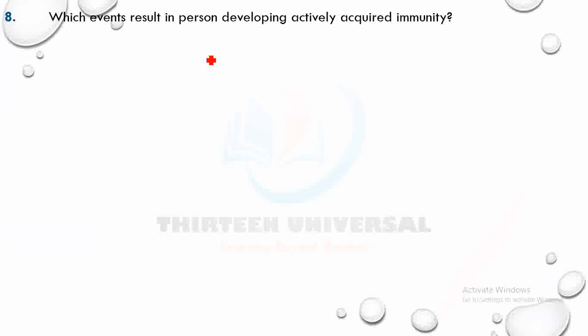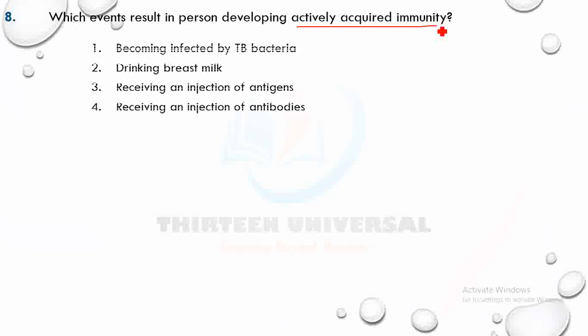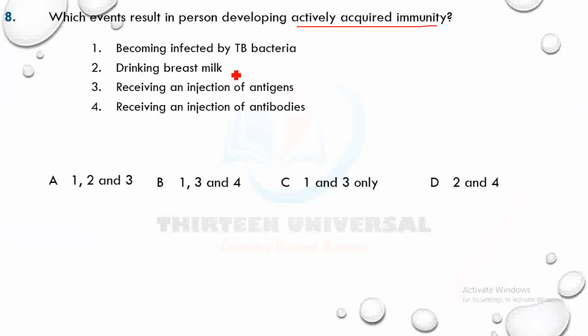Which event results in a person developing actively acquired immunity? Active means, you know what it means, that they have memory cells. They can make their own antibodies. Memory cells can differentiate into plasma cells, which make antibodies. Now, the ones that can make antibodies by themselves must have been in contact with the antigen of the pathogen or the pathogen itself. All right, pause the video and try it. I've given you clues.